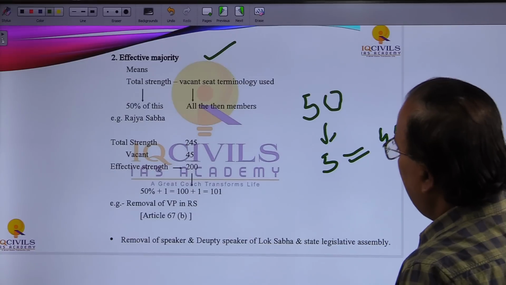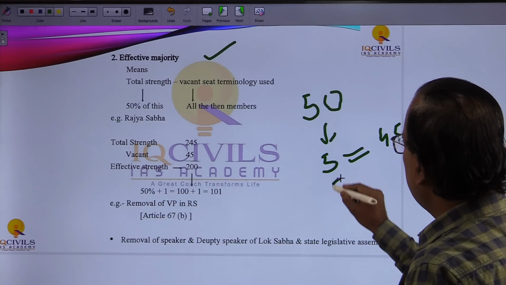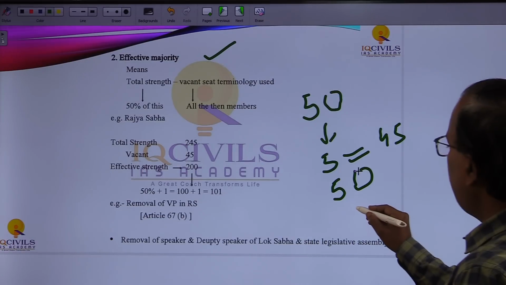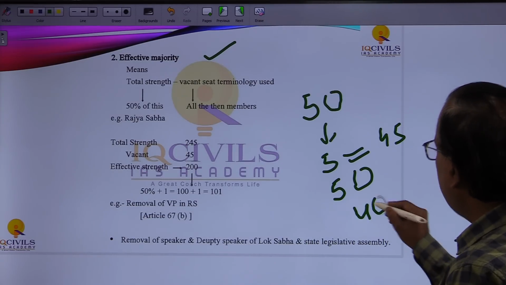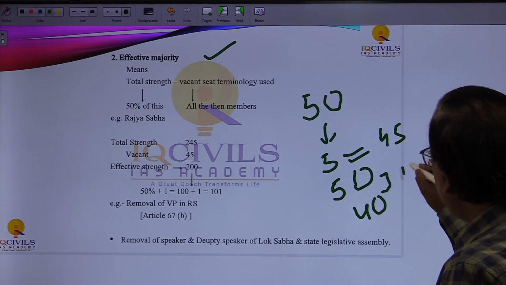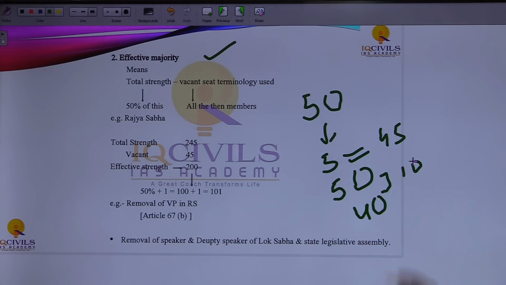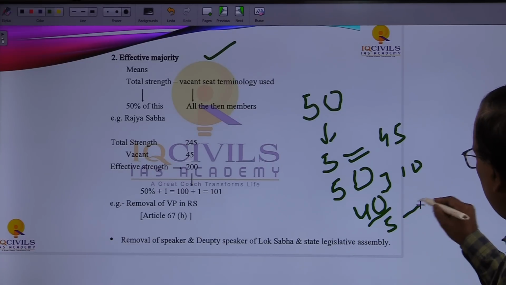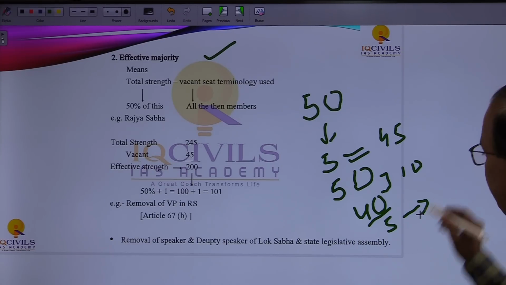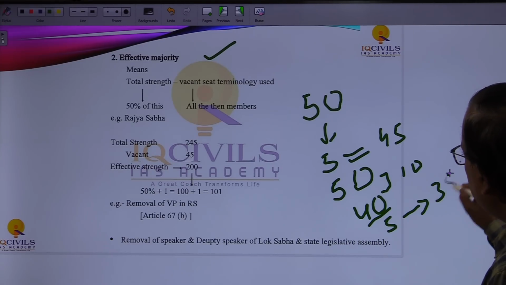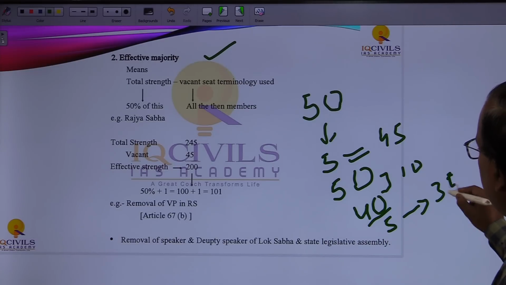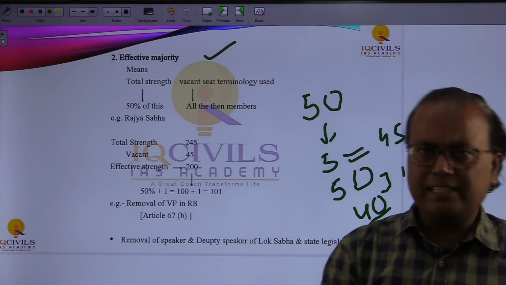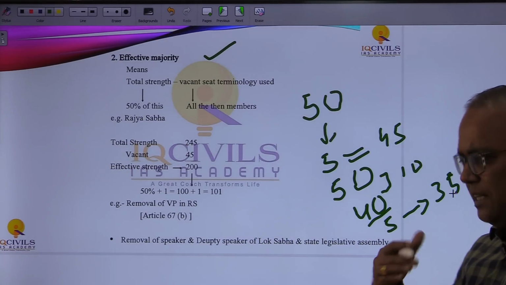Now suppose the total strength is 50 students in the class, but there is an enrollment of only 40 students, so there is a vacancy of 10, and out of these 40, if 5 are not coming, it becomes 35, that is after the absence. So you have to understand what is vacancy and what is absentee.